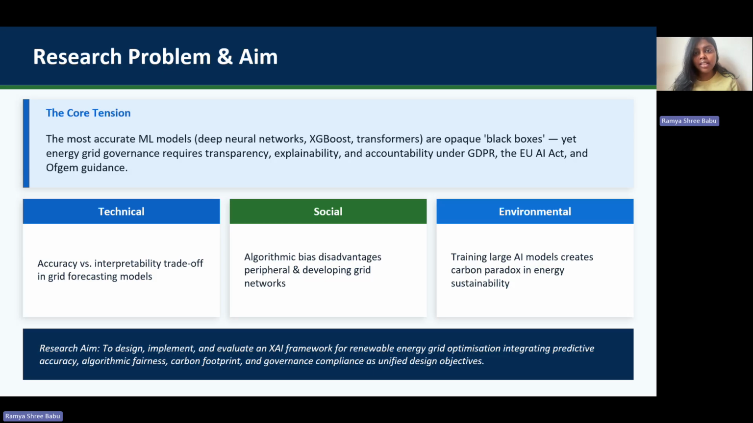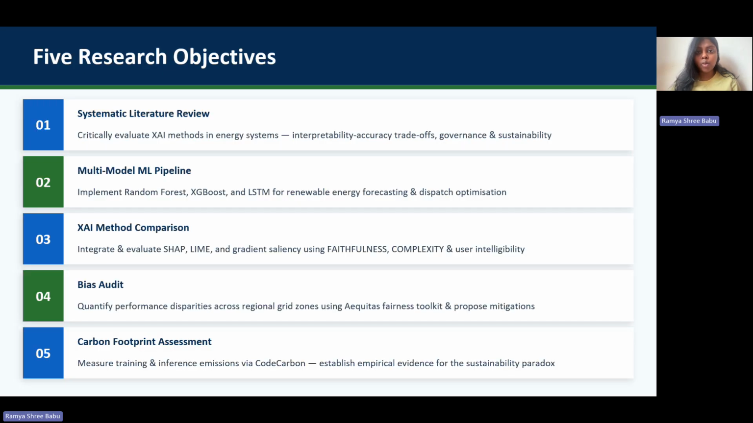Regulations such as the EU AI Act, GDPR, and OFGEM guidance require AI systems to be explainable and monitored by humans. So the aim of the research is to design and evaluate an explainable AI framework that balances accuracy, carbon impact, and regulatory compliance.